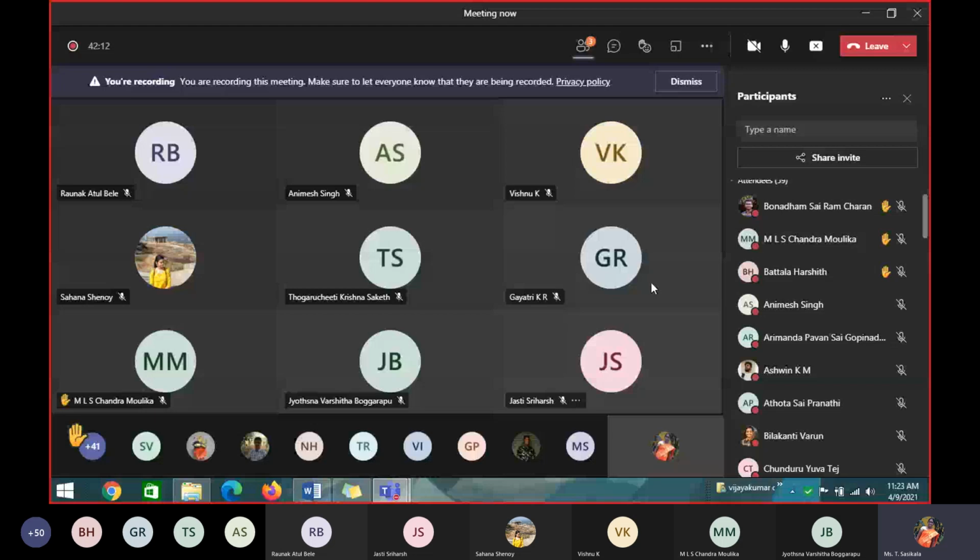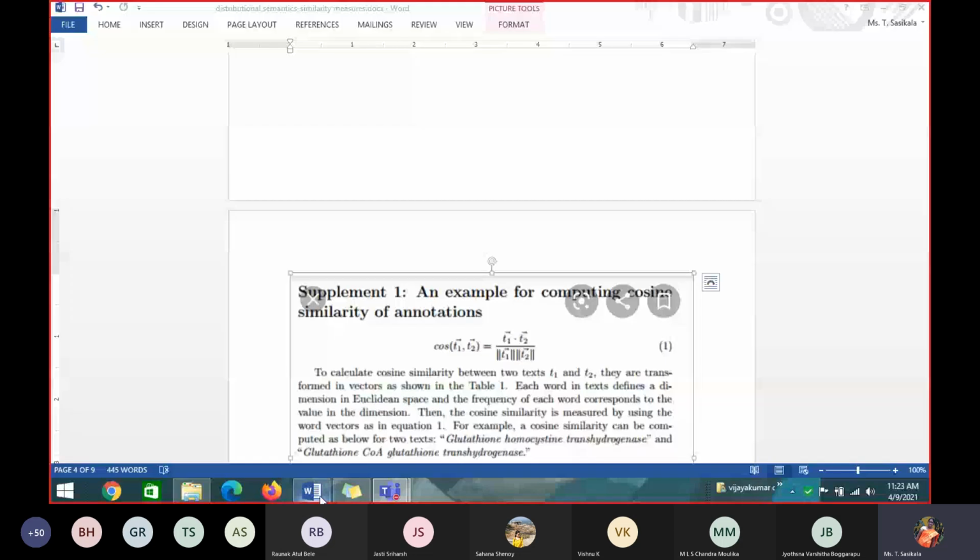Have you all got it, students, or do you want me to explain it again? You know how to find the frequency of the words? You take the text T1, you make a table. First you make a table with two rows.